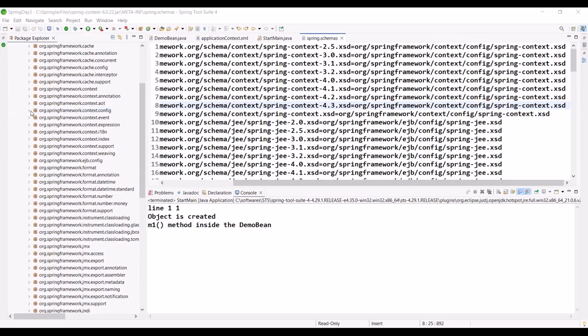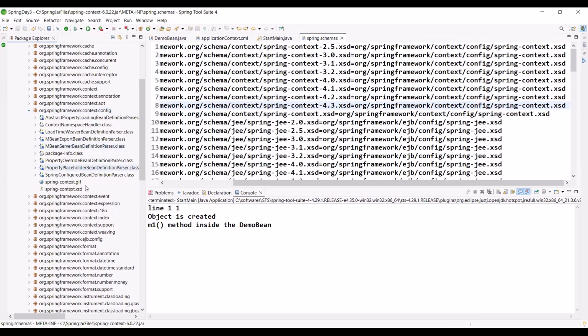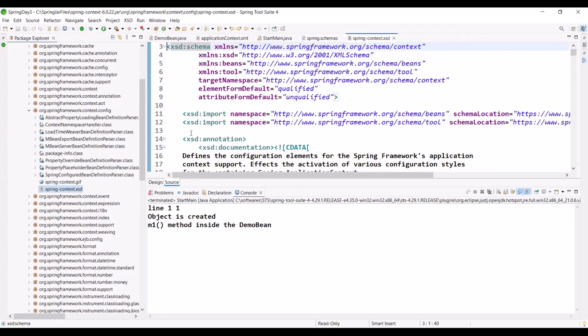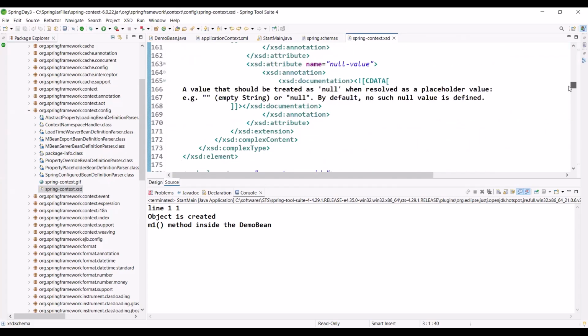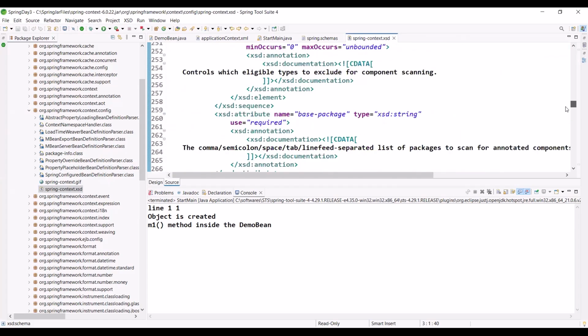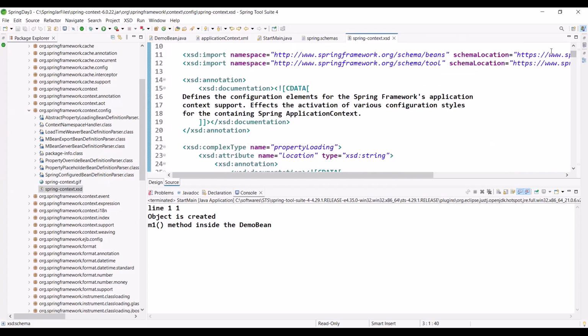Simply this is our config. Are you observing? Here one file like Spring context.xsd. Here all the rules are available. How many tags we can use, what attributes we can use, all the things are available here, right? Should I repeat anything? If you can understand, then there is no problem.